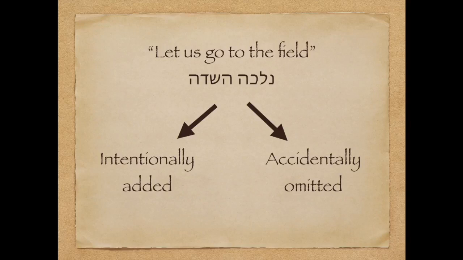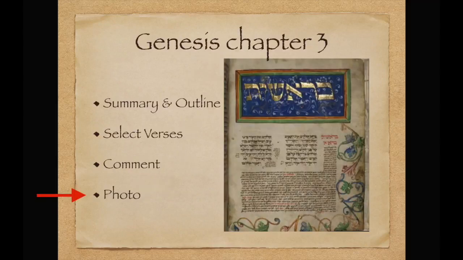So the second alternative answer is that this was accidentally omitted in some texts, mainly the texts that would eventually become the Masoretic and Rabbinic Hebrew Bible. And this is the approach I think makes most sense. And so really, if we were to find an original Genesis, if such a thing would ever be found, I think it probably would include the words Nelcha HaSadeh. Okay, so that's it for the comment today.